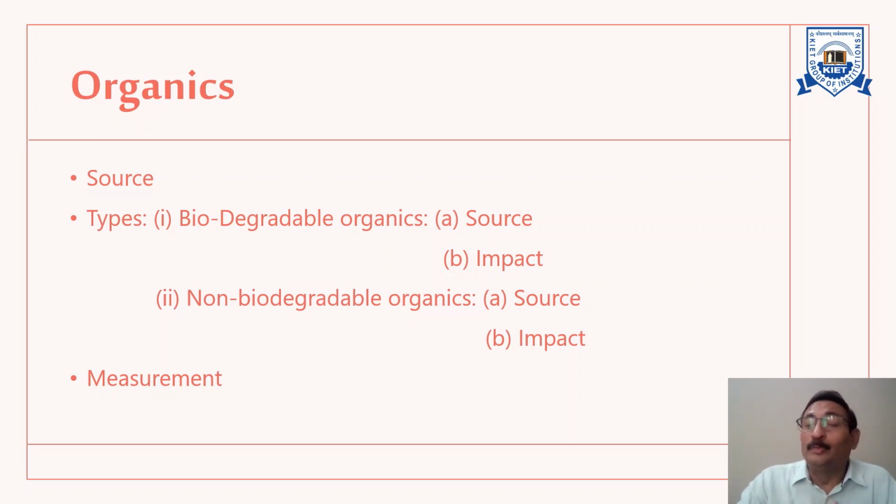Now, how to measure them? Biodegradable organics and non-biodegradable organics can both be measured by using total organic carbon, that is TOC, theoretical organic carbon, that is THOC, chemical oxygen demand, that is COD, and biochemical oxygen demand, that is BOD.